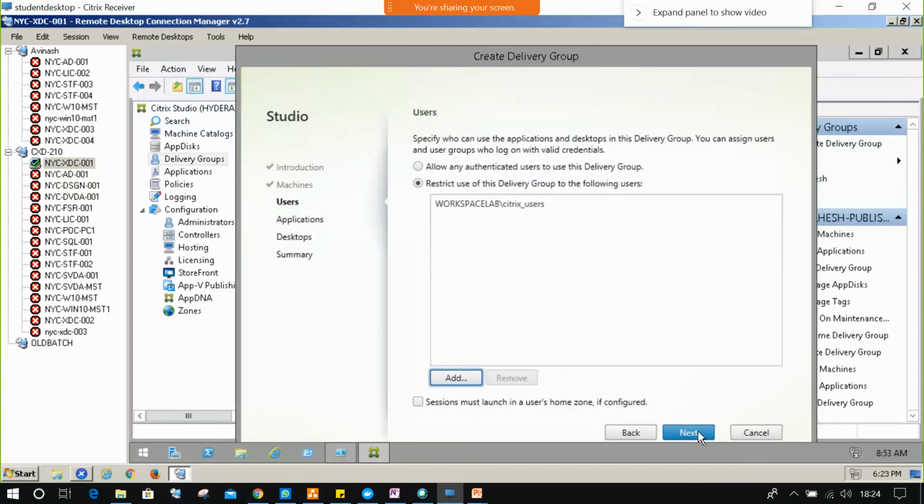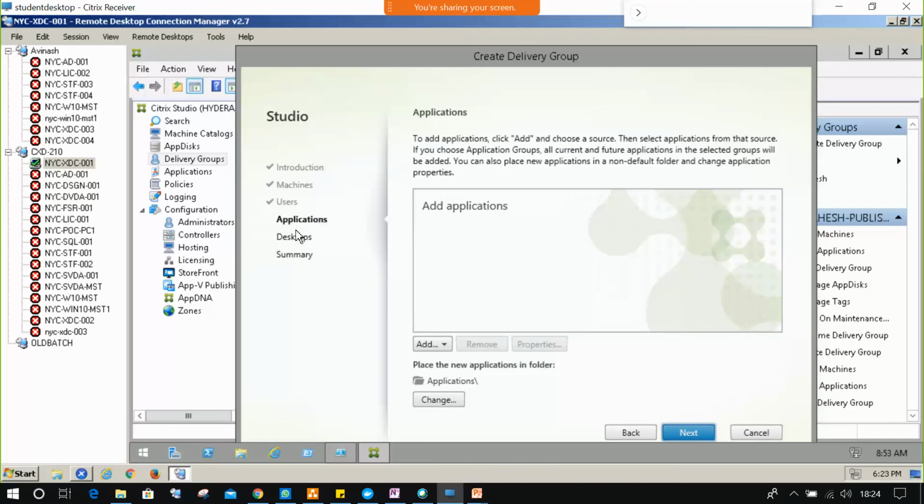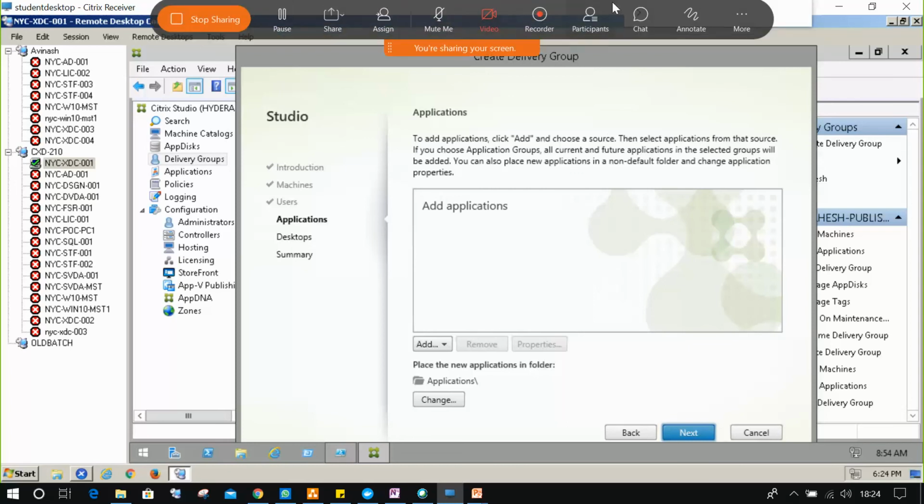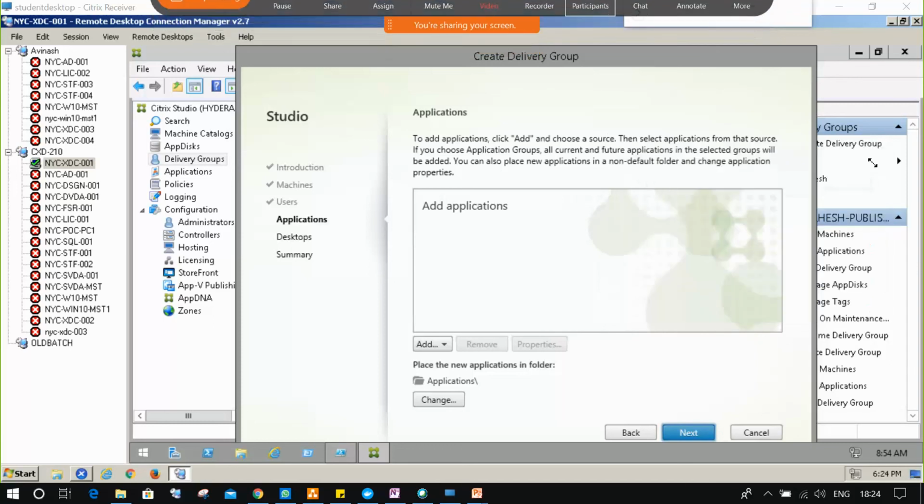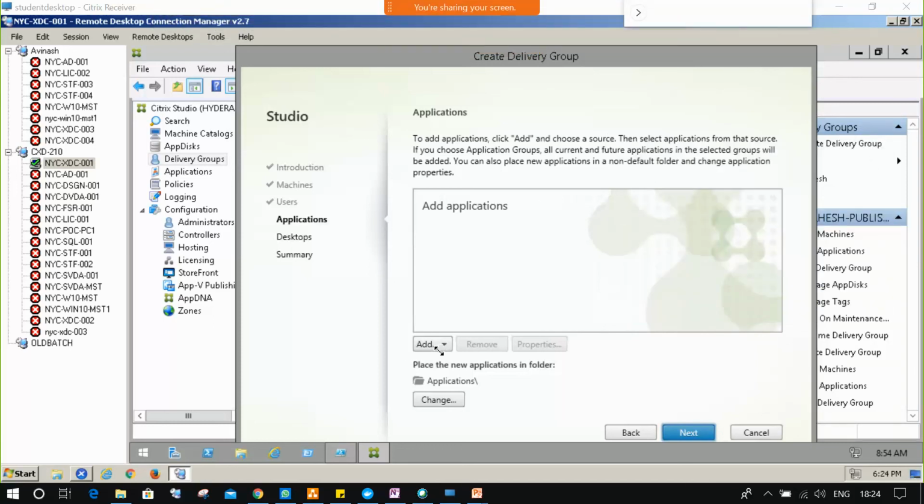Right. Next. So why is it showing applications here again? Any reason? We already have published apps, right? So again we have applications showing in this delivery group also. Any reason? If any application is not compatible with the server operating system, we can deliver on desktop machines also. So anything you can publish from the desktop also, your wish. Same process, no changes at all.